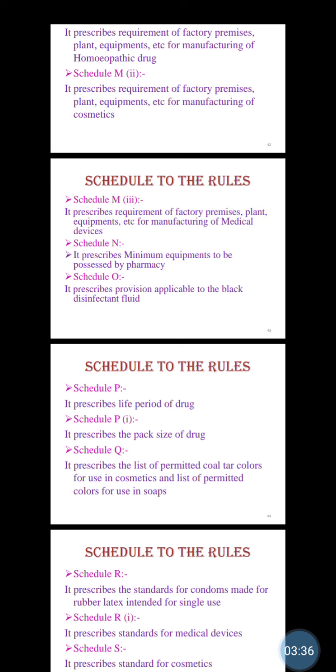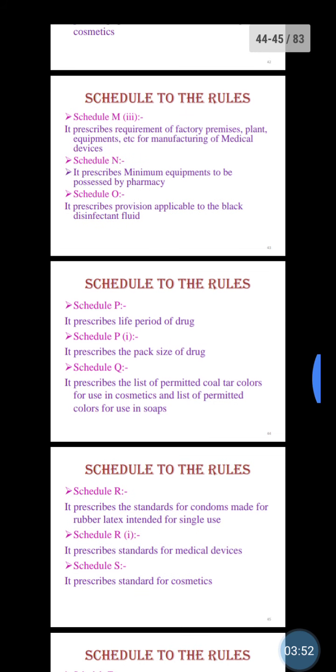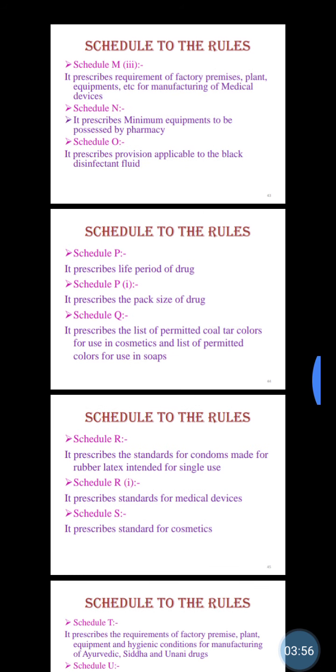Then today we will discuss the remaining schedules. Schedule O prescribes provisions applicable to black disinfectant fluid, standards for black disinfectant fluid. Then Schedule P prescribes the life period of a drug, life period in months or years.